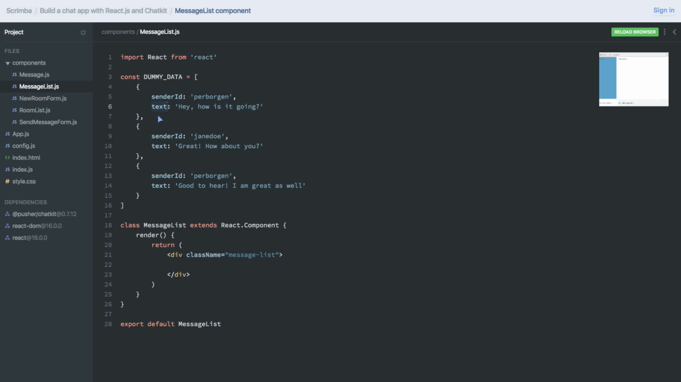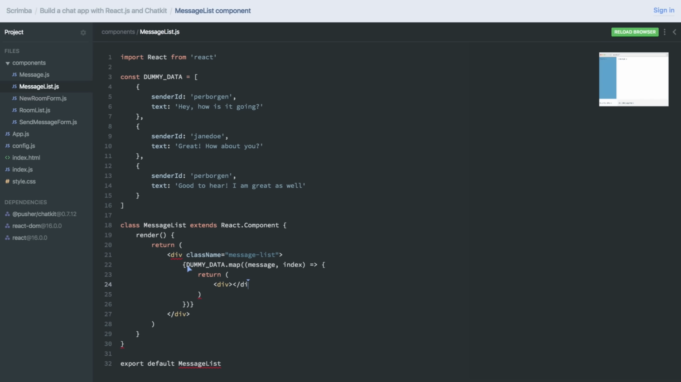Now, in order to render this stuff out on the page, you have to first escape out of the JSX syntax, because we can't just write JavaScript inside of JSX. We have to use curly brackets in order to embed JavaScript expressions inside of JSX. So inside of here, we can do DUMMY_DATA.map. We're going to fetch out the object itself, which we're calling message. And we also need the index using a fat arrow function. And for each of the items, we're going to return a div tag.